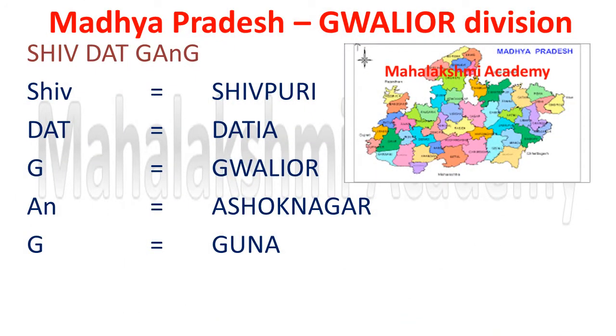Our next division is Gwalior division, and here the short code is Shivdat gang. Shivdat is a person and he has a gang, so it will help you to learn the districts which come under the Gwalior division. Shiv stands for Shivpuri, D stands for Datia, G stands for Gwalior, AN stands for Ashoknagar, and the last G stands for Guna. So these are the districts which come under the Gwalior division.